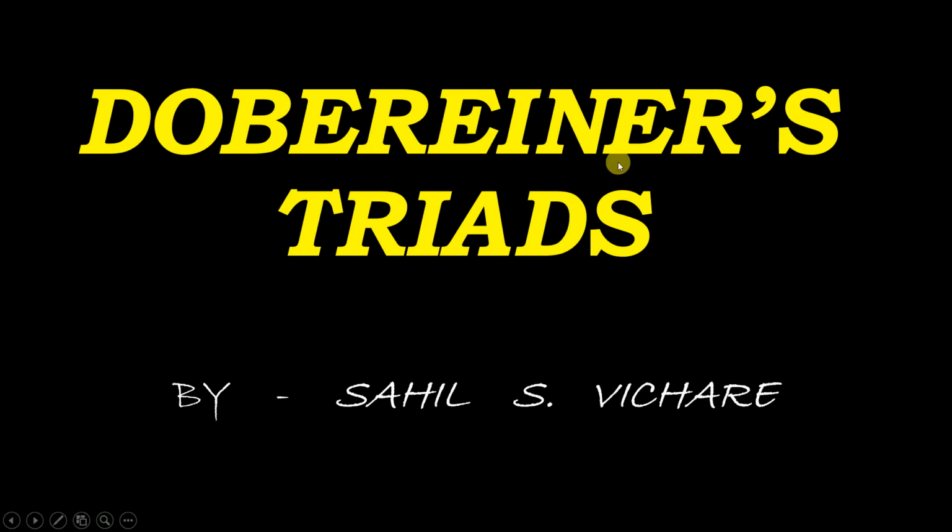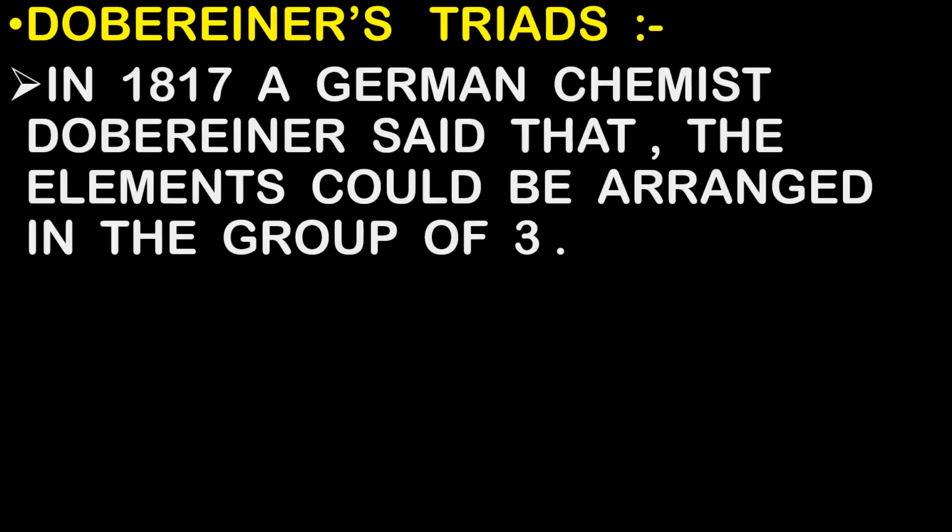So now let's start with the Dobereiner triads. Everyone was trying to arrange the elements in a systematic manner. In this attempt, Dobereiner put forth his concept of Dobereiner's triads. Now let's understand that. In 1817, a German chemist named Dobereiner said that the elements could be arranged in groups